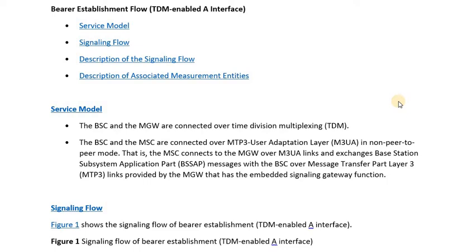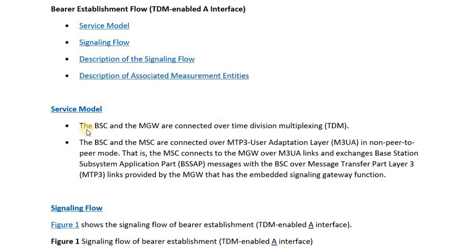Our today's lecture will be focusing on bearer establishment flow where the A interface is based on the TDM. In our earlier lectures, we have been referring to this lecture, that in the later lectures we will be having a detailed look at how a bearer establishment actually takes place. So in this lecture, we will be focusing on the scenario where the A interface is based on TDM. So let's have a look.